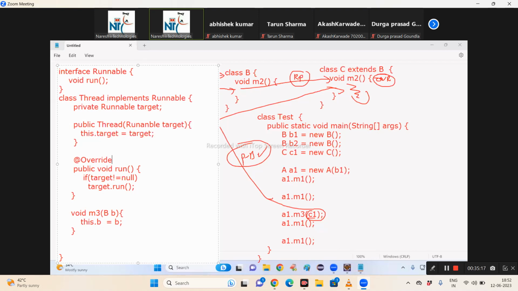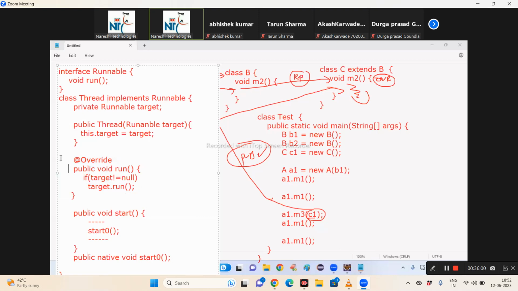Okay, now next method. Tell me, what is this M3 method? This is the start method. Public void start of open bracket. It contains the logic to request the JVM to start a custom thread and call run method of Thread class.